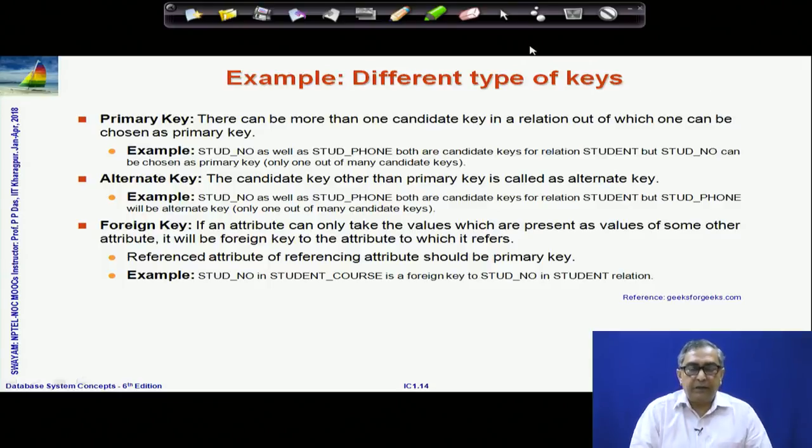And the one other key concept that we had discussed is the foreign key. A foreign key is an attribute, or a set of attributes, that exists in a relation but is actually a key in some other relation. So, when you are setting up relationships between 2 different relations, the key of one relation, those attributes featuring in the other relation will be termed a foreign key, and this is what is required in terms of the referential integrity that we will have. So, these are the types of keys that you will find in the relational database system.